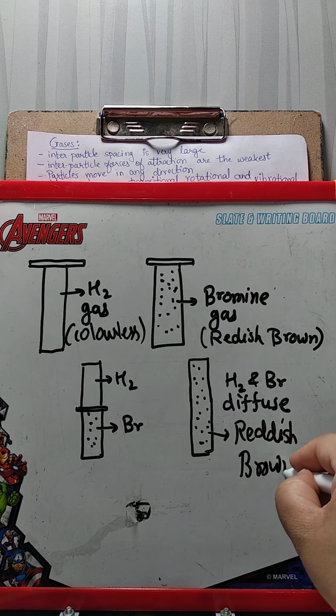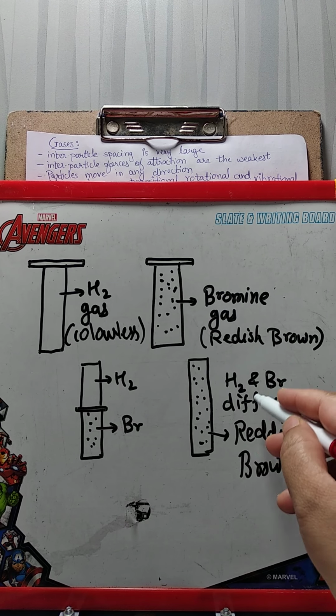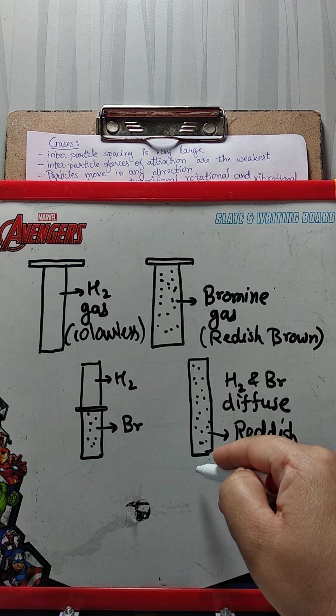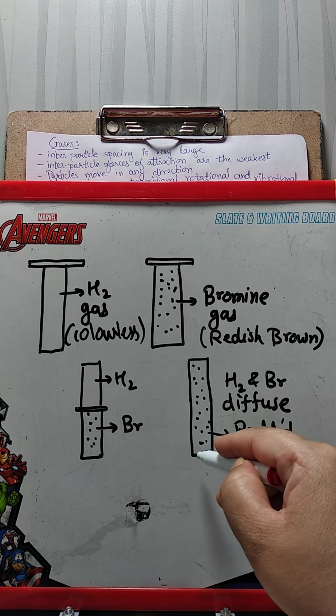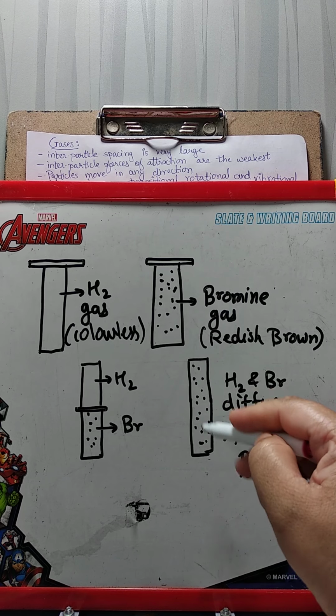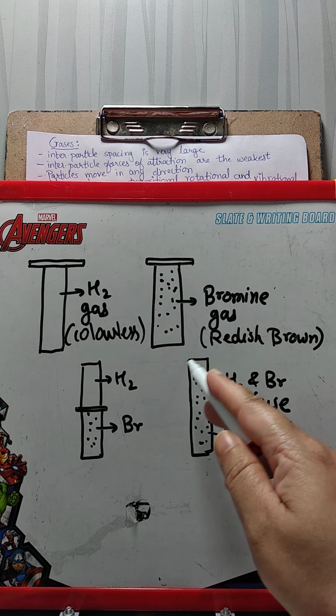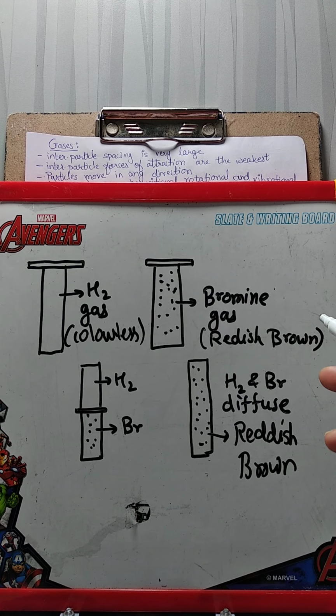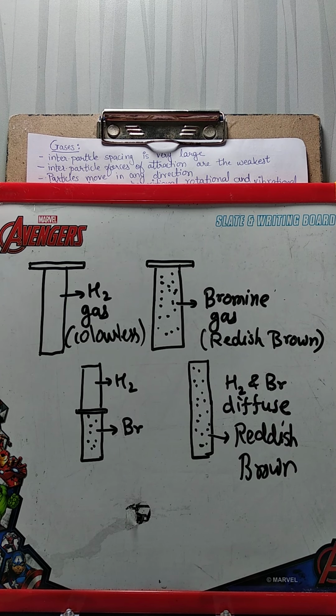This means that hydrogen gas particles have traveled in the downward direction and bromine gas particles have traveled in the upward direction. They have mixed with each other. That is why this entire cylinder has become reddish brown in color. So this shows that diffusion doesn't have anything to do with gravity.